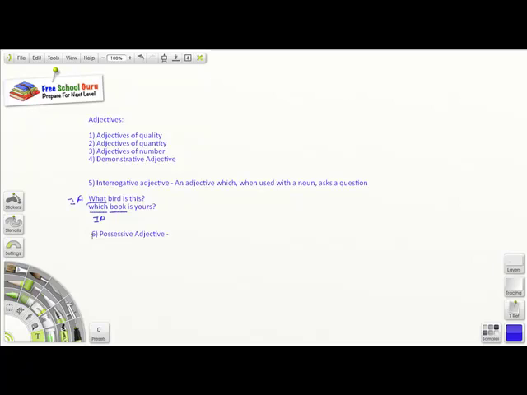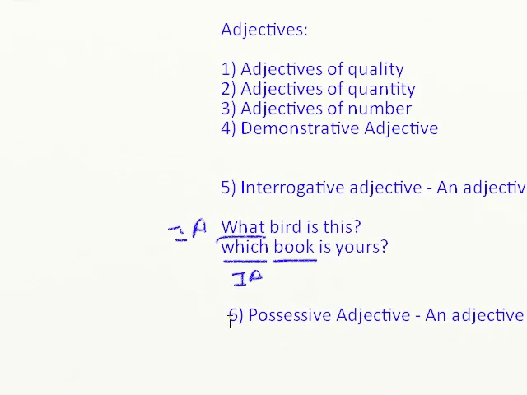Let's get the definition first. An adjective that shows possession or belonging is called possessive adjective. Okay, let's take a few examples here.